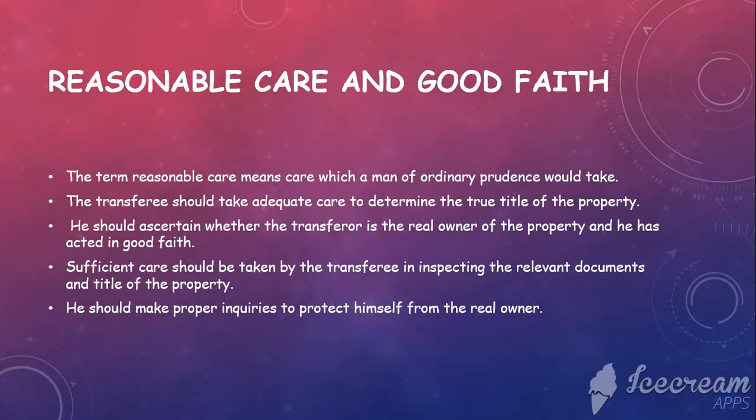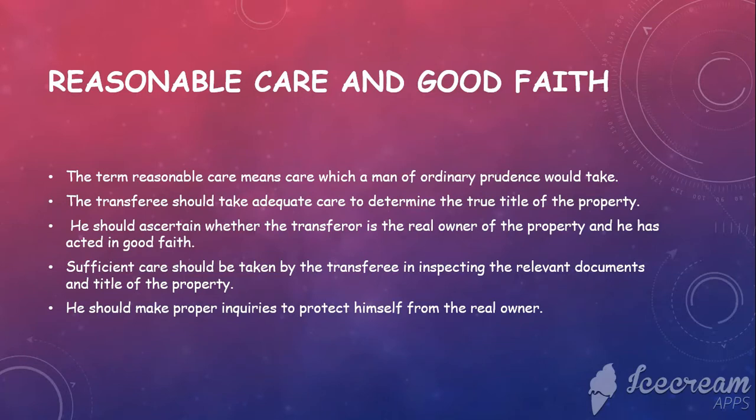Now, what is reasonable care and good faith? From the starting, we have been saying that there should be reasonable care and good faith. The term reasonable care means care which a man of ordinary prudence would take, and if this reasonable care is not taken, it will amount to negligence. The transferee should take adequate care to determine the true title of the property, and he should ascertain whether the transferor is the real owner of the property and has acted in good faith. Sufficient care should also be taken by the transferee in inspecting the relevant documents and title of the property. He should also make proper inquiries to protect himself from the real owner.